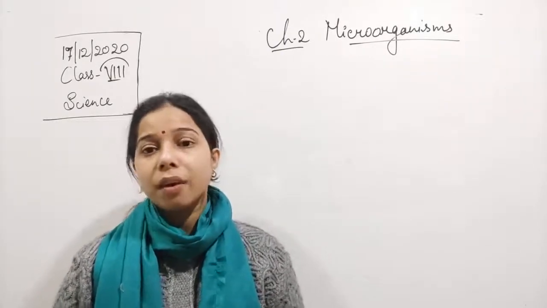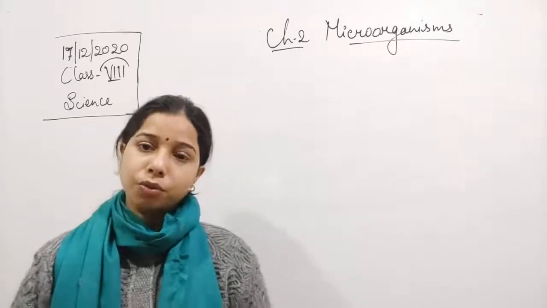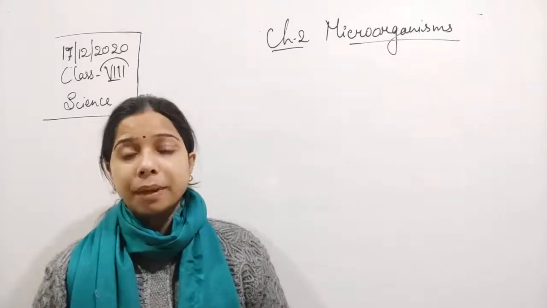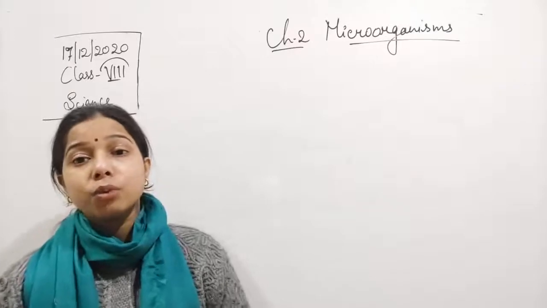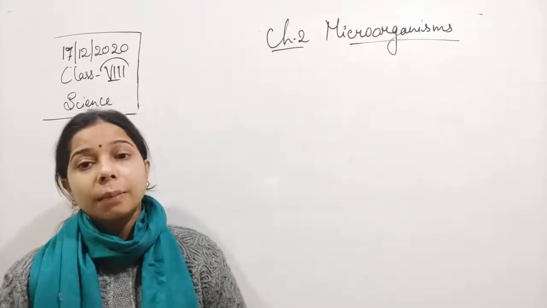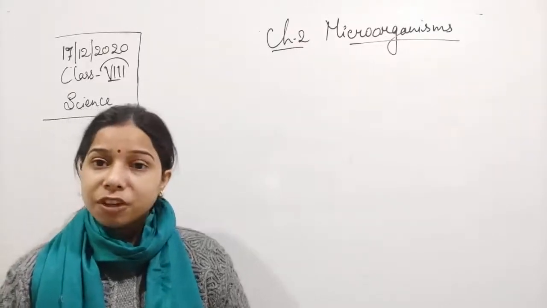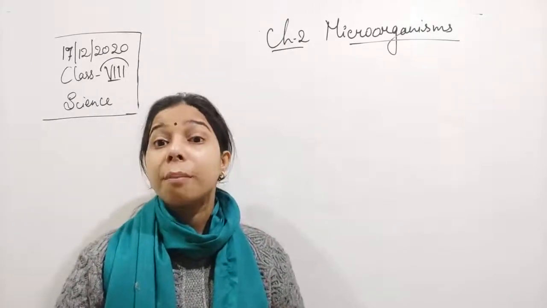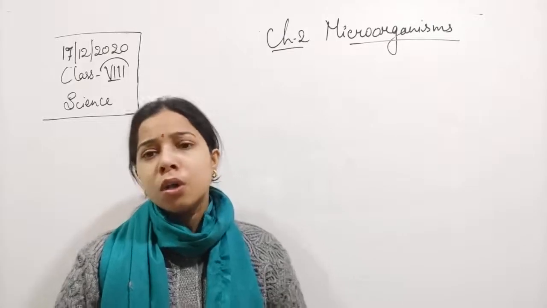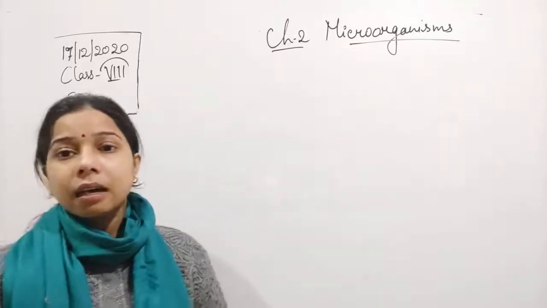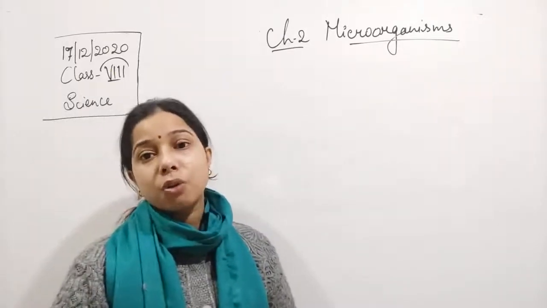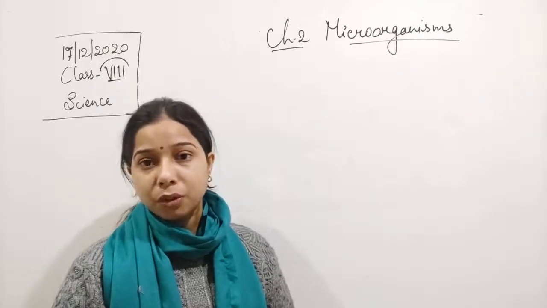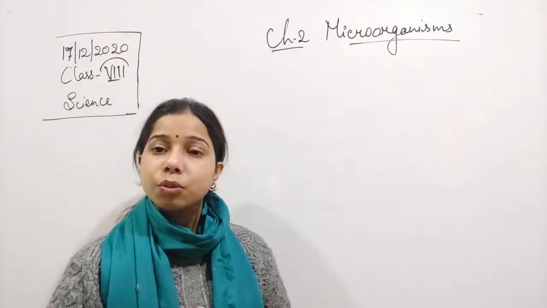We were talking about the useful microorganisms, meaning the microorganisms that can be used for agriculture, that are beneficial for us for commercial purposes, and that can also be used for medicinal purposes. In the last class, we talked about the commercial uses of microorganisms.